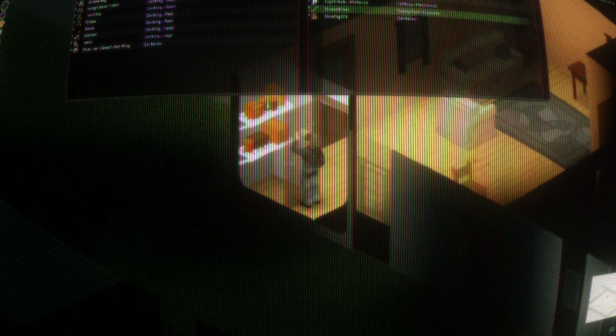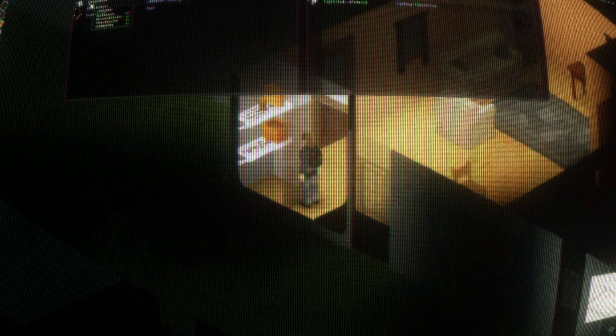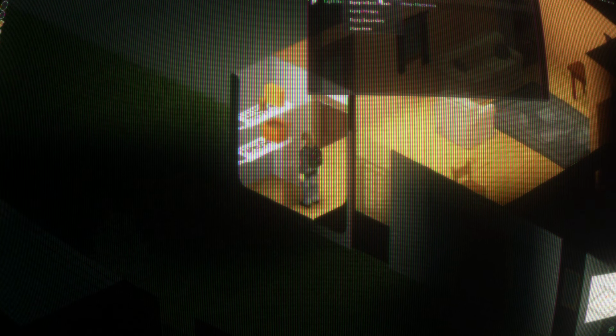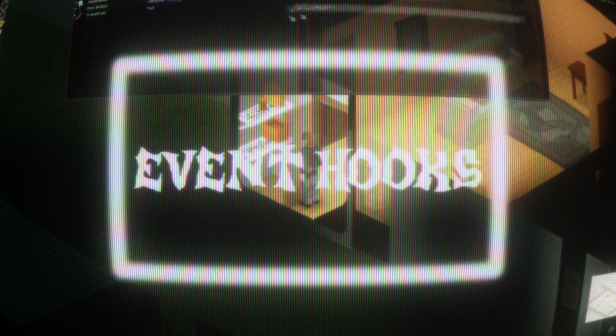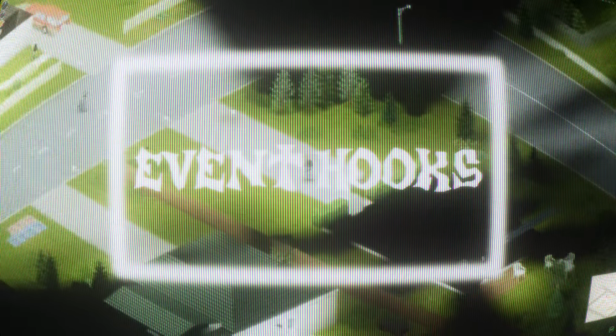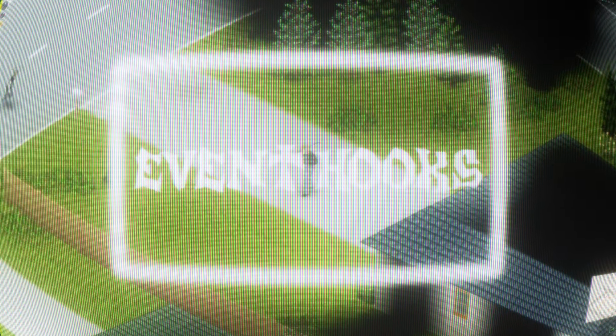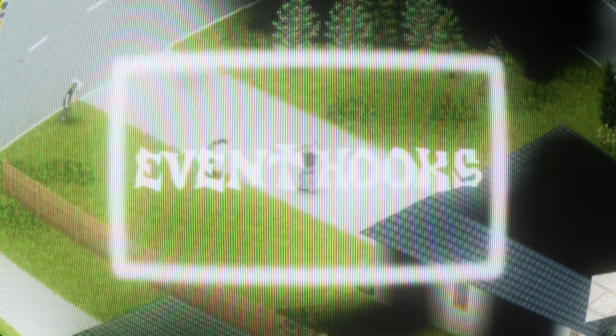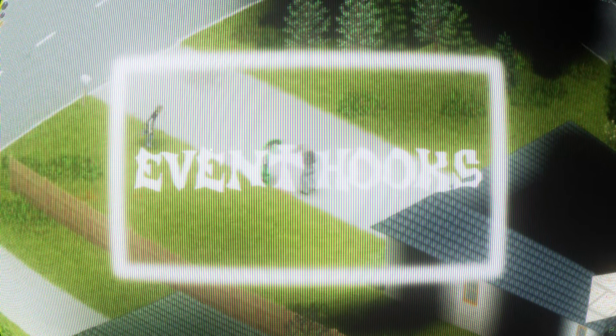I need to track what the player does throughout the in-game day from when they wake up until they fall asleep. I achieved this using in-game event hooks. Essentially, the game allows you to hook onto certain events that take place. For example, when a player kills a zombie, that triggers the event on zombie dead, and any other mod that has hooked onto that event will be notified.